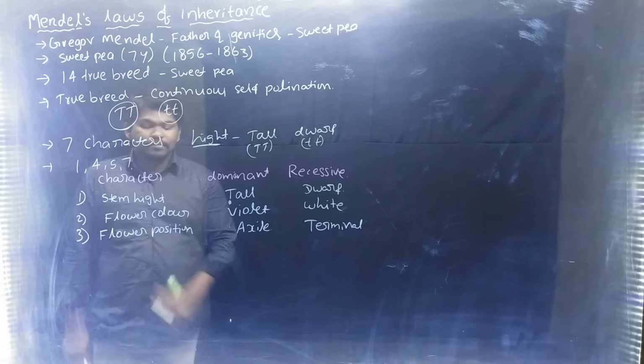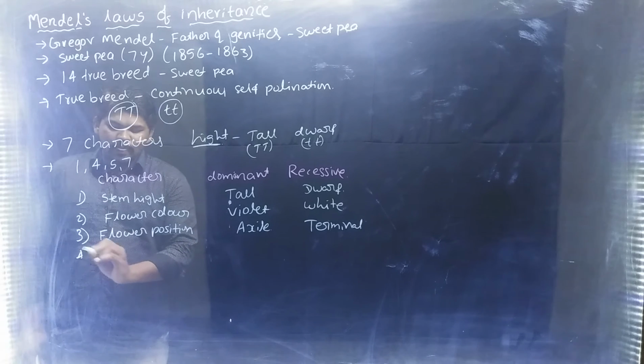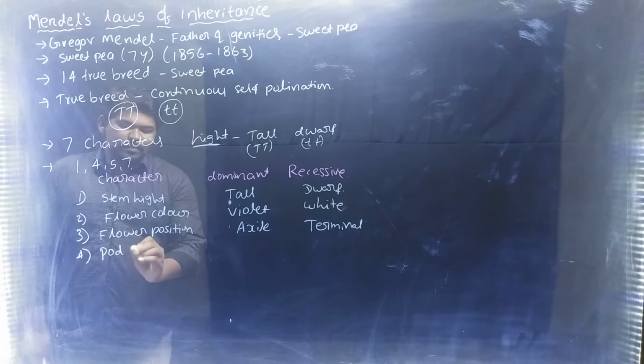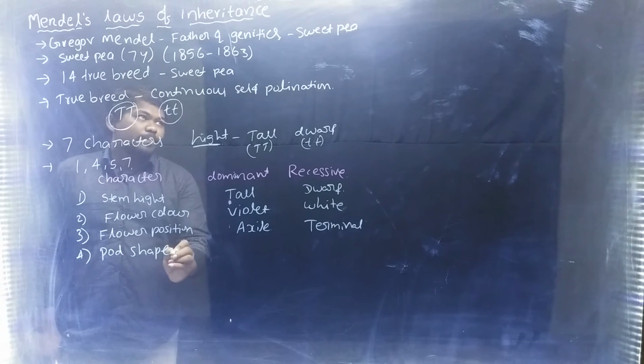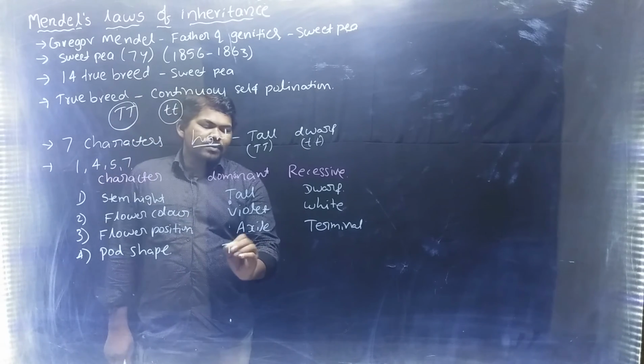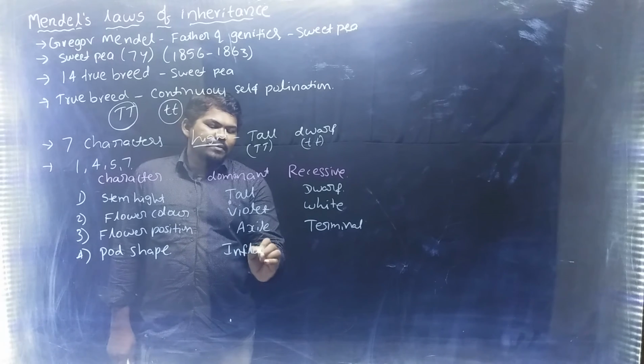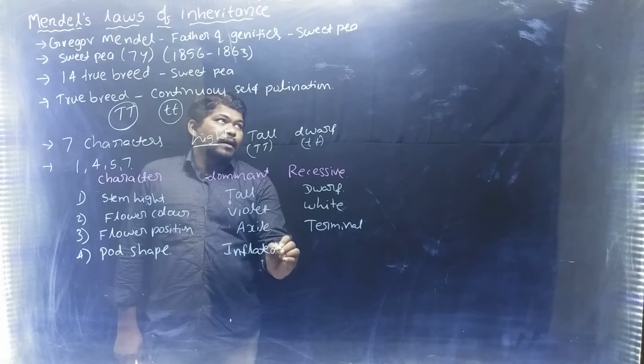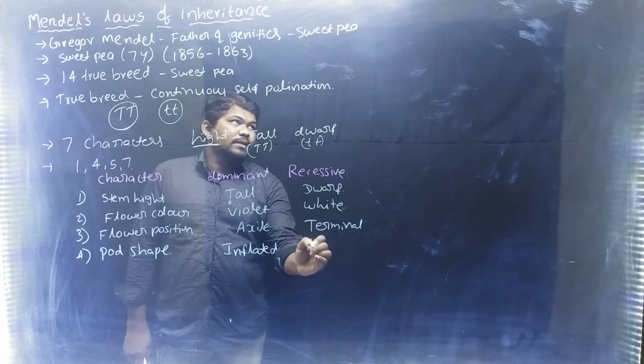Next, pod shape, which means fruit shape. Dominant is inflated, and recessive is constricted.